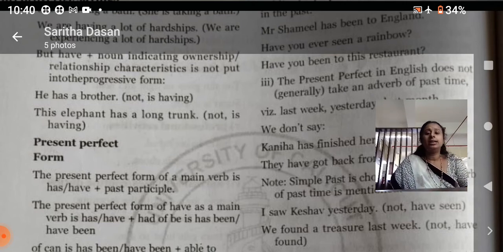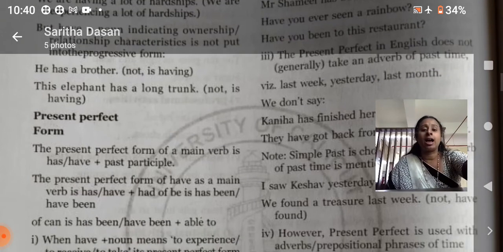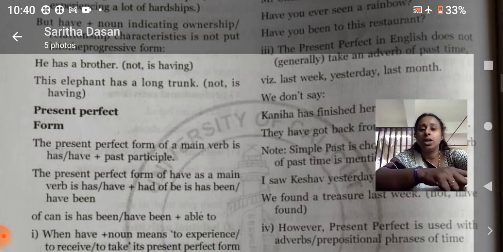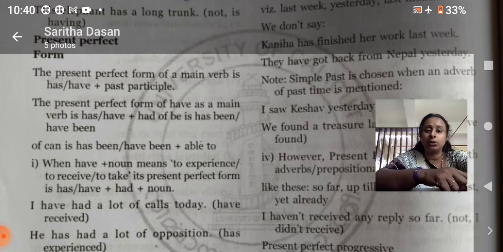Now the present perfect form of have as a main verb is have or has plus had, of be is had been. That means we have to add had been or have been or has been. Of can is has been or have been plus able to. When we look at the examples, you will be able to understand this.